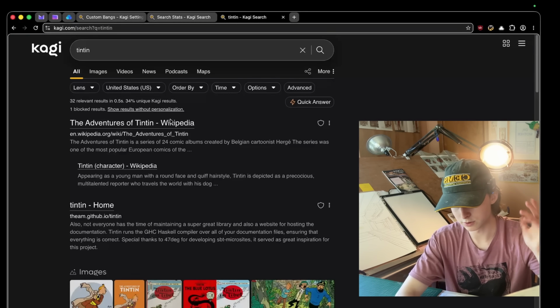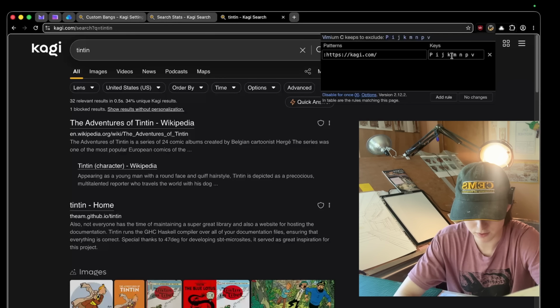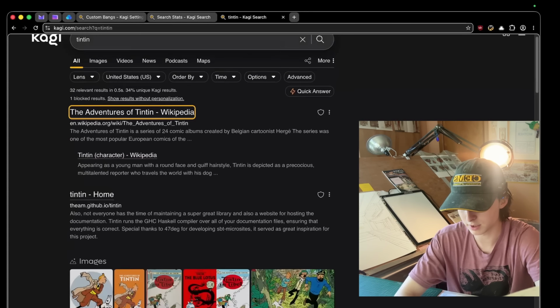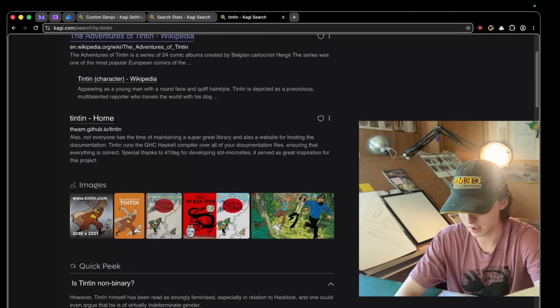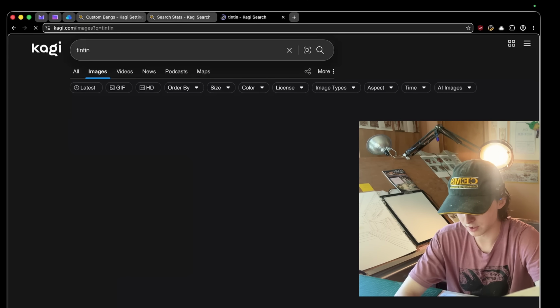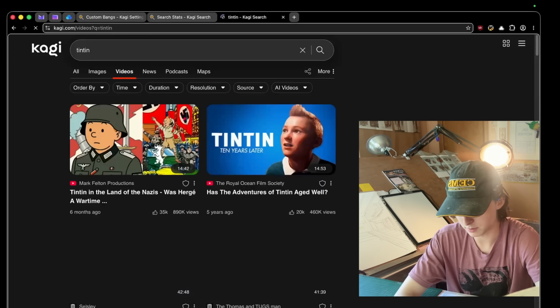So let's look at the actual search results. Why is this so good? So first of all, the key bindings are phenomenal. I have Vimium bypasses for a lot of these. The big ones are we can use J and K to scroll through results, and then we can hit enter to open the results. That's pretty nice. Then we can hit I to go to images, V to go to videos, and it's taking a sec to load this, but it's just because of my Wi-Fi connection.